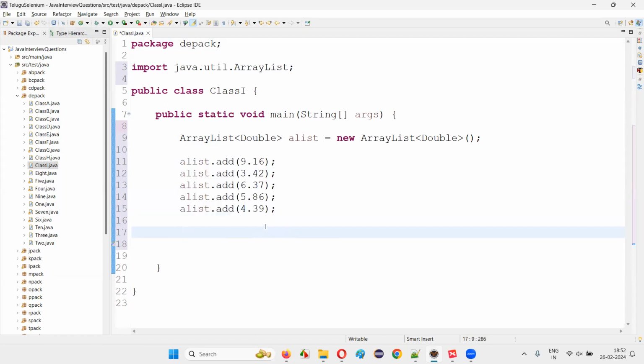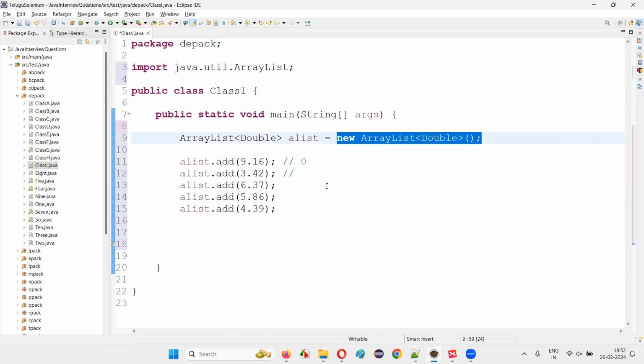Now what I want to do here is this particular first object that is added to the array list will be stored at the index 0. Okay. In the array list, it will be stored at the index 0 for the memory that is allocated to this array list while creating, right?